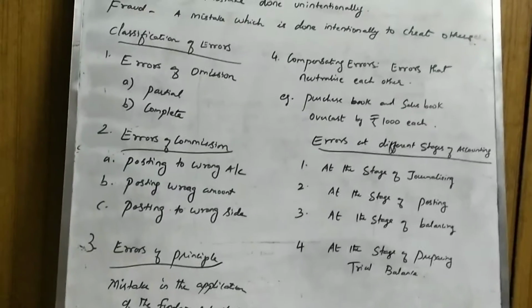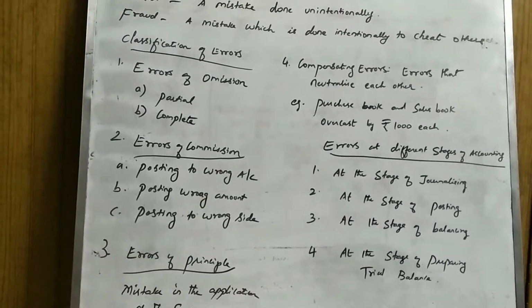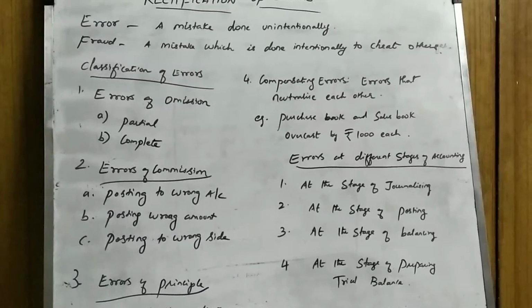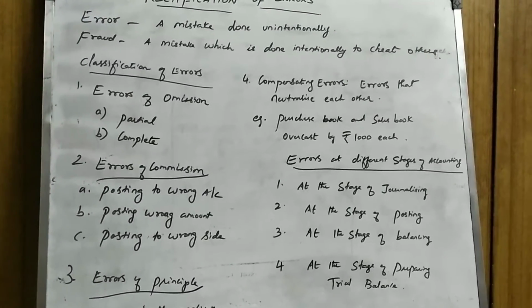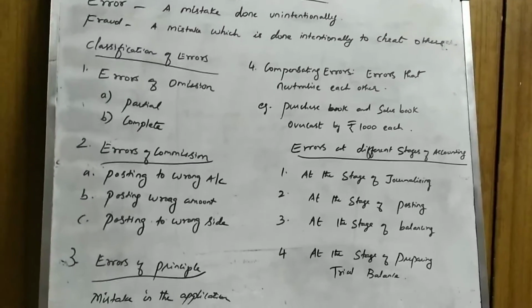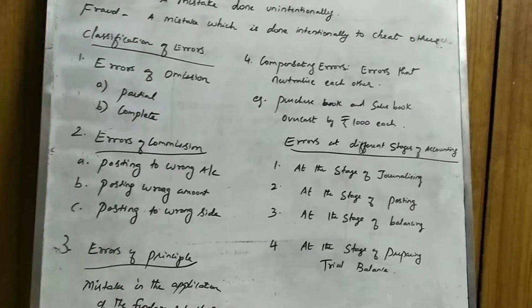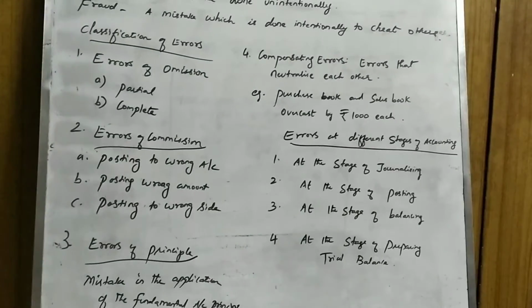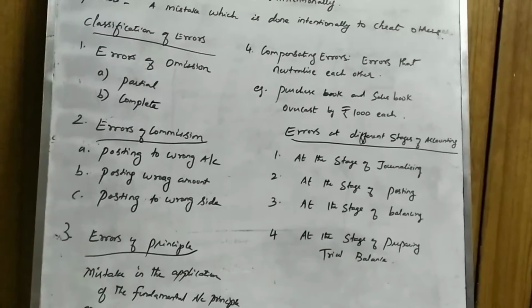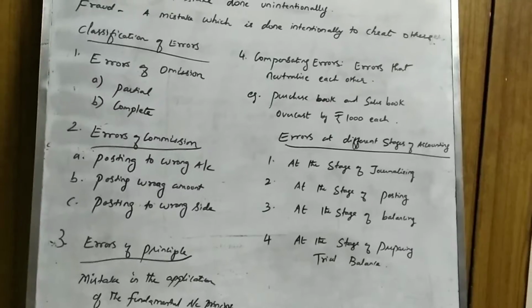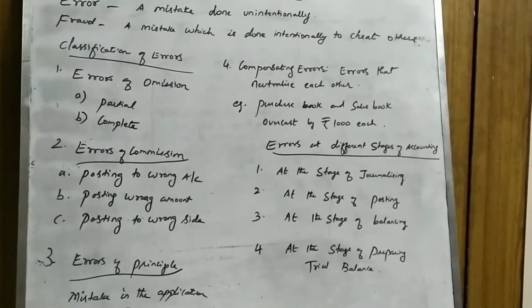So now let us first classify the different categories of errors. What are those classifications? So you have errors of omission. So when certain transactions are being left out, they can either be recorded partially or completely omitted. You have partial omission and complete omission. Partial omission means part of the transaction, say for example, you have recorded the journal entry and it has to be posted into the ledger.